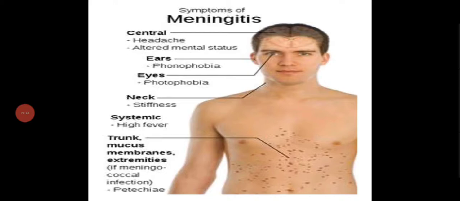Symptoms of meningitis in the central nervous system: headache, altered status, ears, phonophobia, you cannot tolerate loud voices, eyes, photophobia, neck stiffness, systemic high fever, trunk, mucous membrane, extremities. If meningococcal infection is there, there will be petechiae.